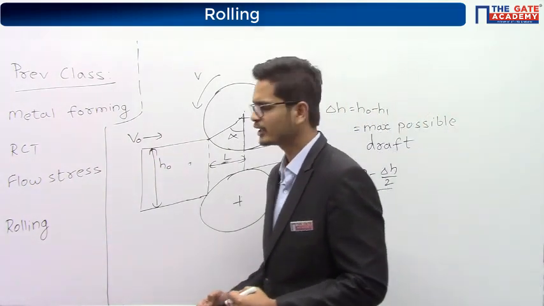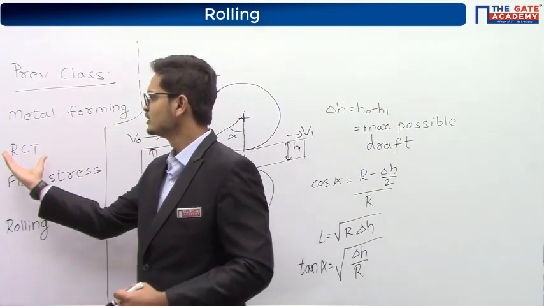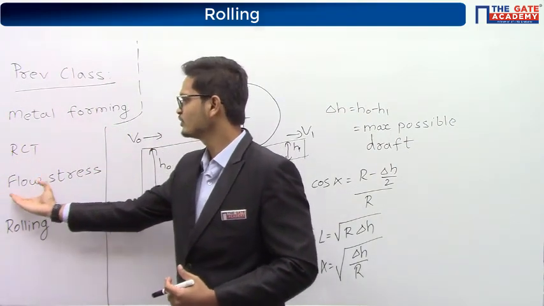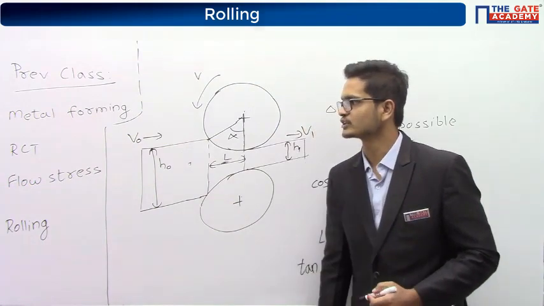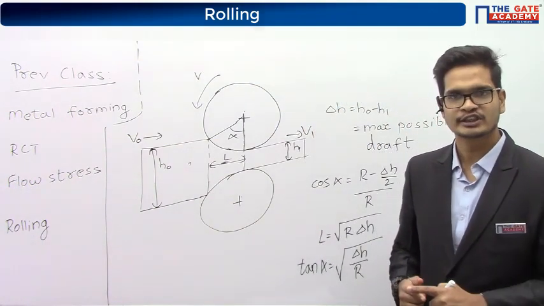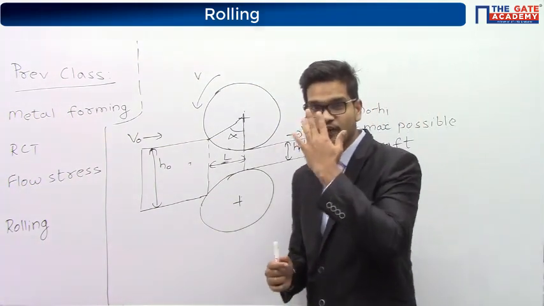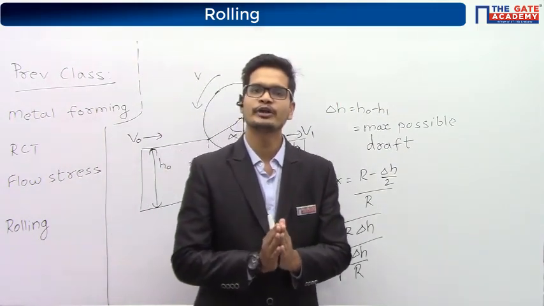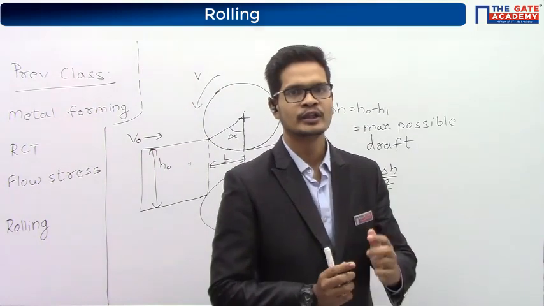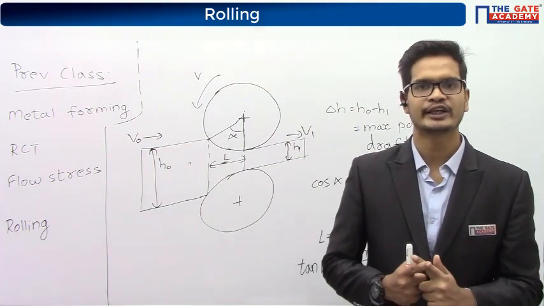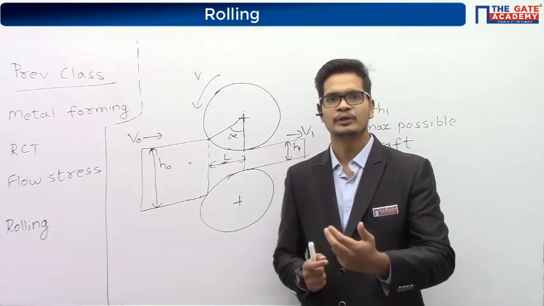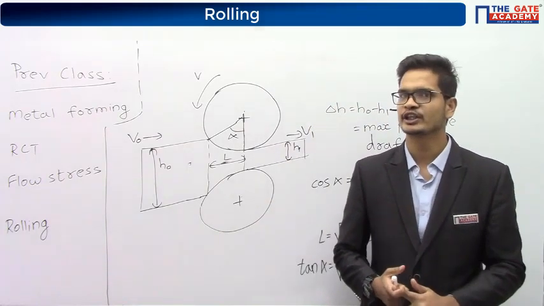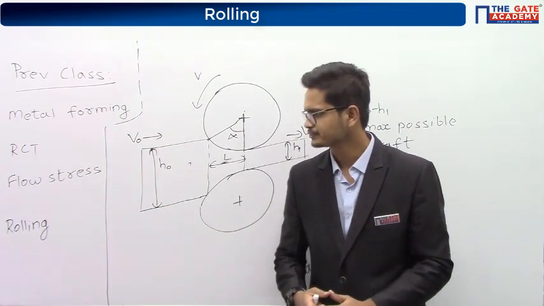Further, in metal forming process, we studied something called recrystallization temperature, and then something called flow stress. Based on recrystallization temperature, metal forming was classified as hot working, cold working and warm working. If the process is carried out above recrystallization temperature, it is called hot working. Below recrystallization temperature, it is called cold working, and at recrystallization temperature, it is called warm working.